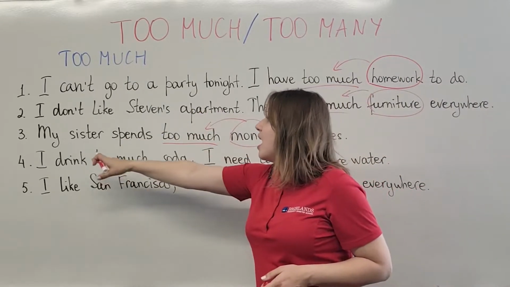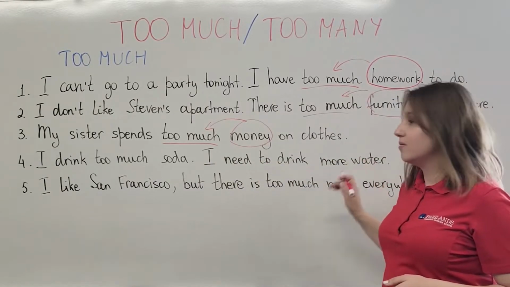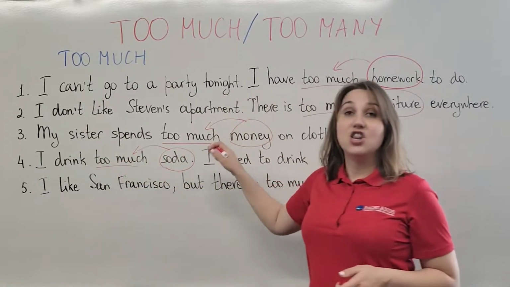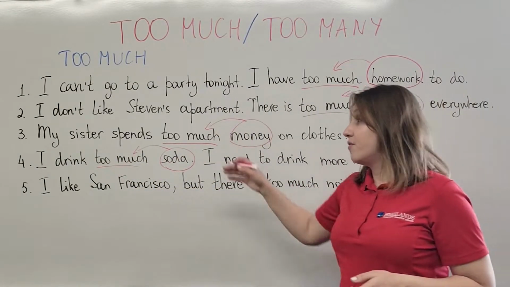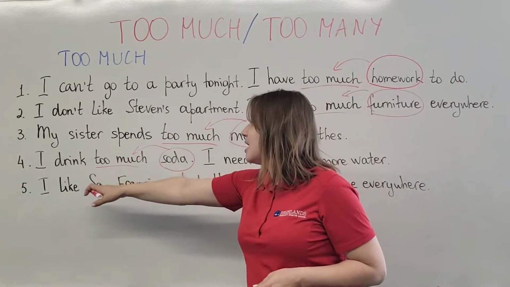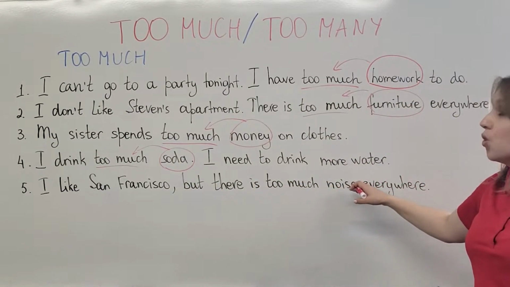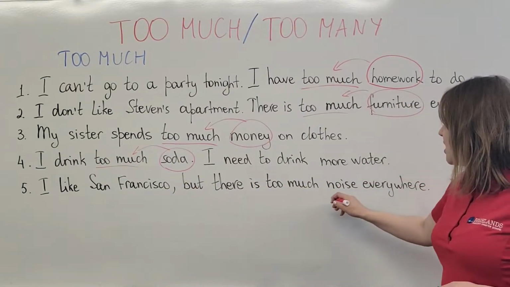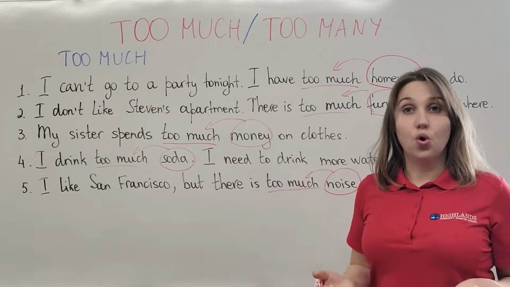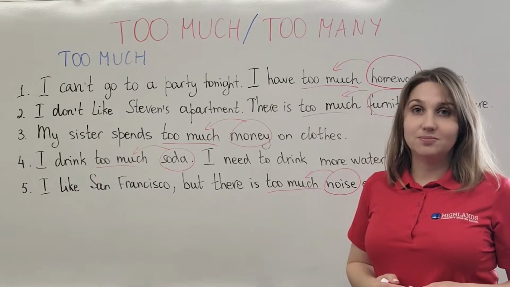Sentence number 4, I drink too much soda. I need to drink more water. We have the word soda. Again, it is a non-countable noun, therefore I use too much. And the last one, I like San Francisco, but there is too much noise everywhere. We have the noun noise, and you can't count noise, therefore we are using the phrase too much.